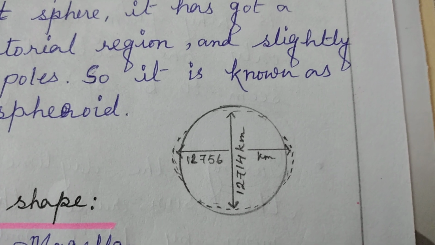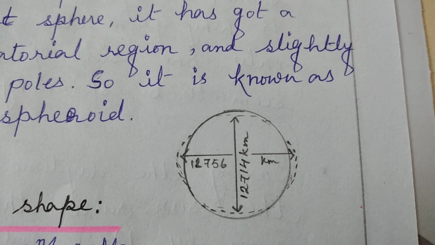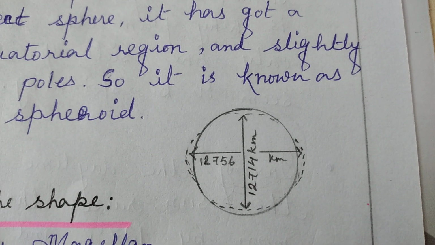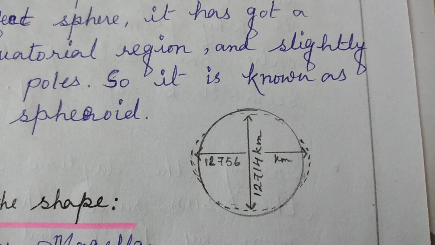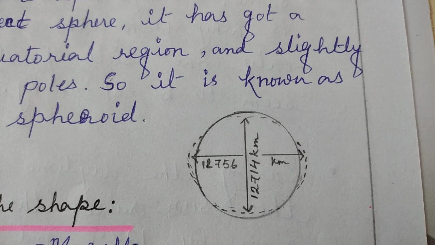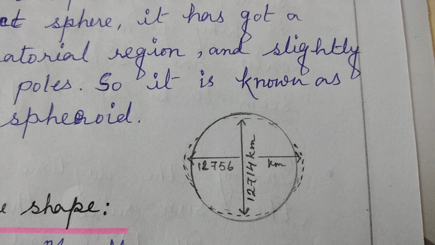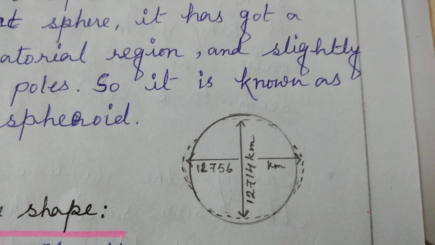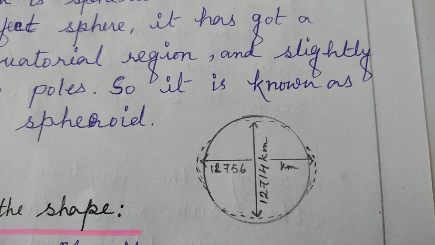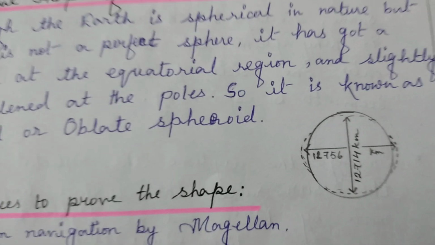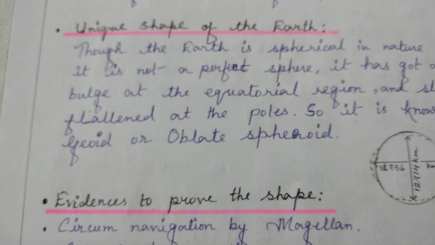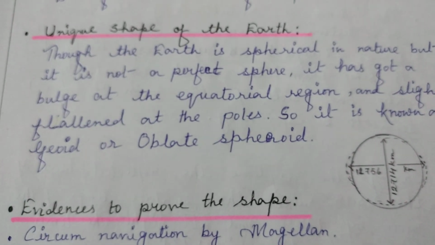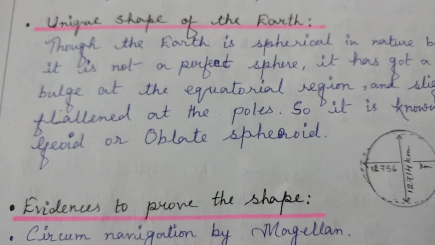But our Earth is a little bit flattened towards the poles and it has got a bulge near the equator. That is why the equatorial diameter is 12,756 kilometers, but the polar diameter is quite less than that, that is 12,714 kilometers. That is why, though the Earth is spherical, its shape is still very unique and it is known as geoid or oblate spheroid.